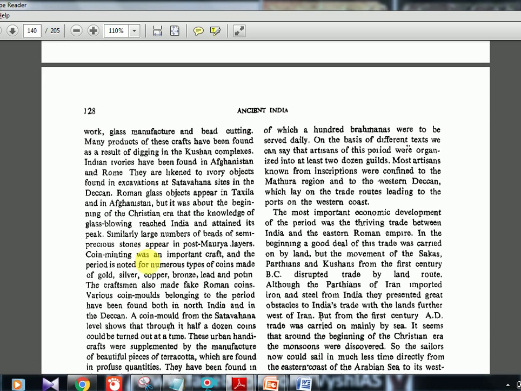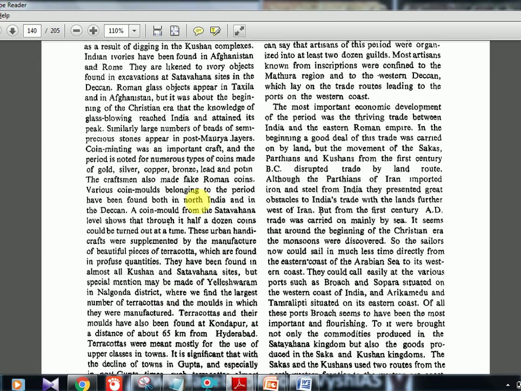Coin minting was also an important craft. The period is noted for numerous types of coins: gold, silver, copper, bronze, every kind of coin is there. The craftsmen also made fake Roman coins. So this faking thing is there in the blood of Indians from that time also. Various coin molds belonging to the period have been found both in North India and in the Deccan. A coin mold from the Satavahana level shows that through it half a dozen coins could be turned out at a time. So they are telling about that capacity, how much they could do in how much time.